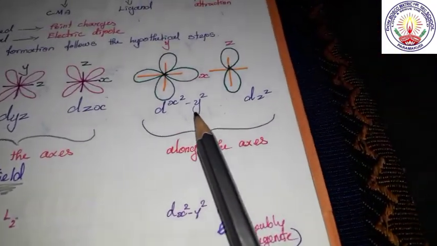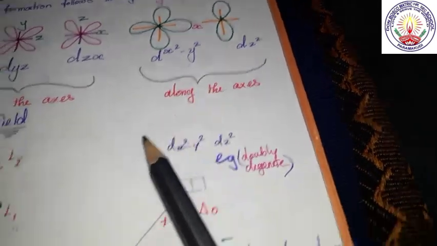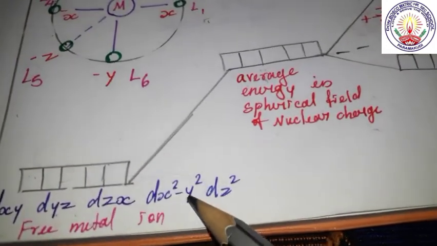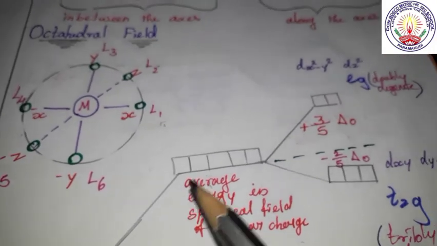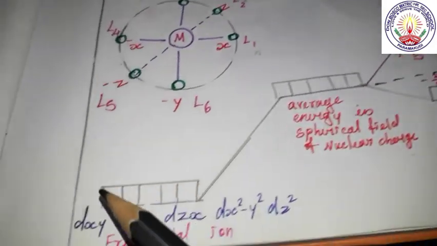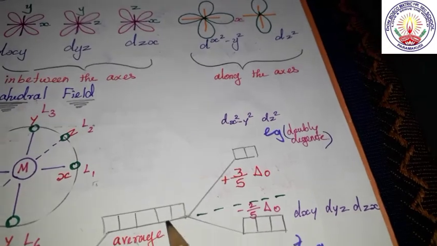So which lobes are along the axis? dx squared minus y squared and dz squared. Among these 5, the energy of dx squared minus y squared and dz squared gets greater than the other 3.